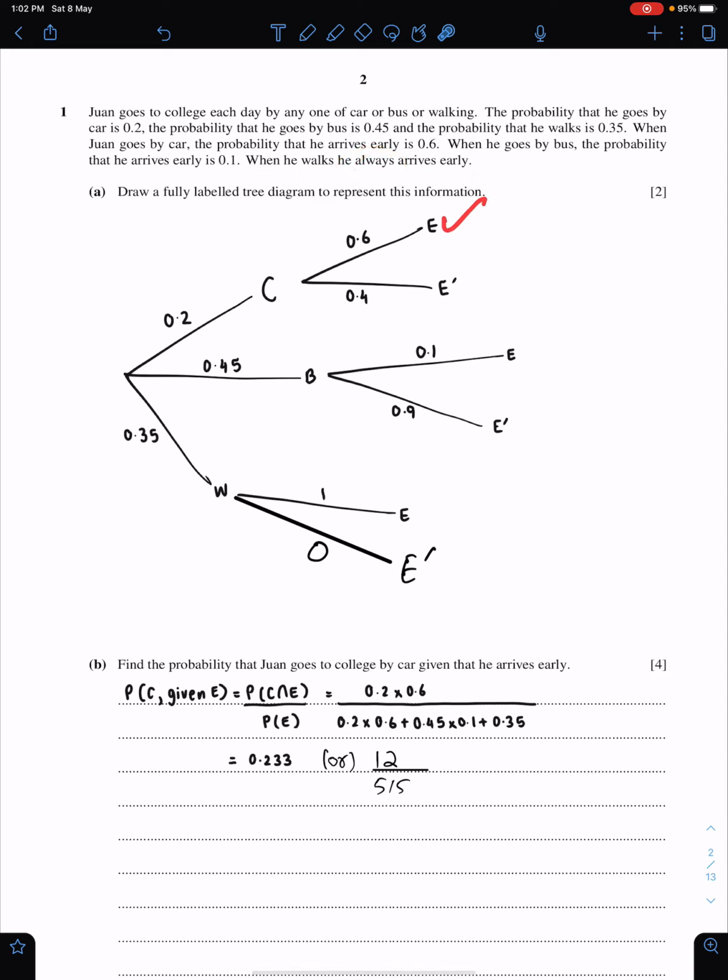So this means early, this means not early. This is 0.6, so this must be 0.4. Since this is 1, so this must be 0. This is the fully labeled tree diagram of this situation.